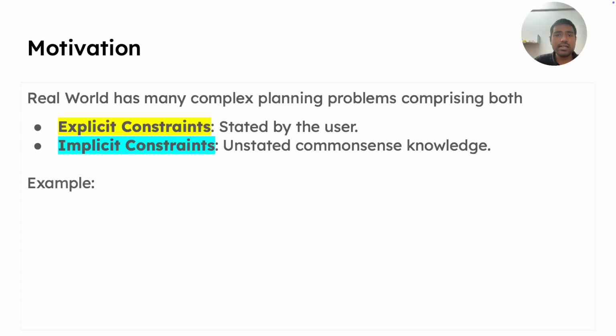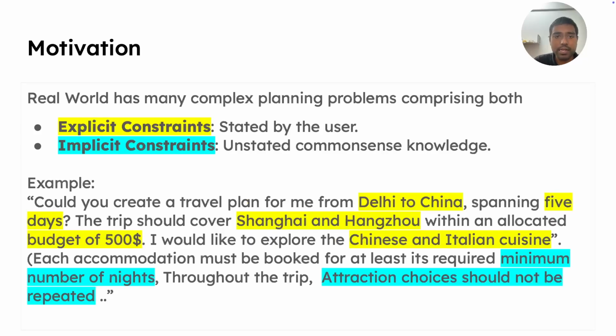So let's understand this with the help of a travel planning query. For example, could you create a travel plan for me from Delhi to China spanning 5 days? The trip should cover Shanghai and Hangzhou with an allocated budget of $500. So far, the constraints being introduced are explicit in nature.